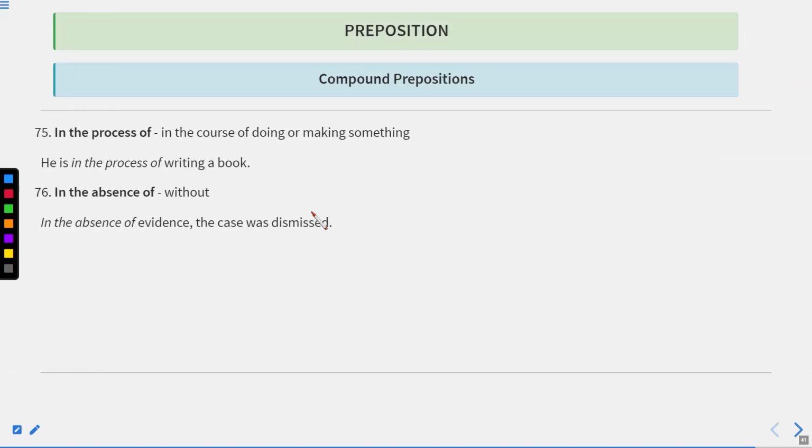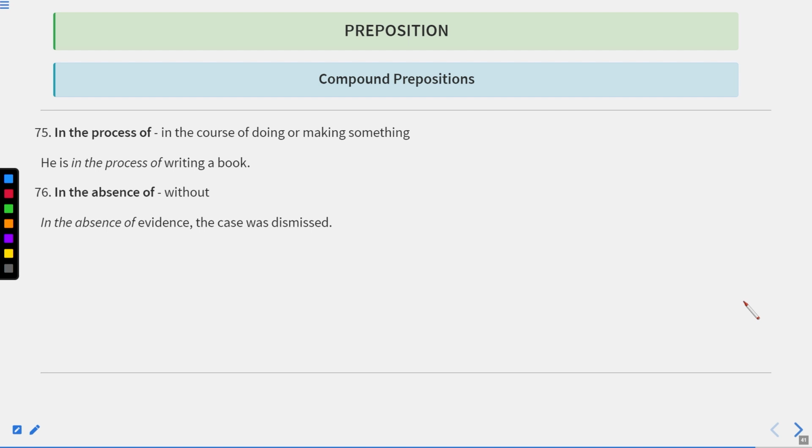Next one is in the process of. It means in the course of doing or making something. For example, in the process of making the cake. So during the process of making the cake. He is in the process of writing a book. It means he is writing a book nowadays, the process is still going on, and he is busy in that. Okay. In the absence of means without.